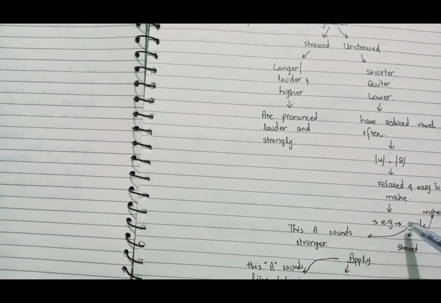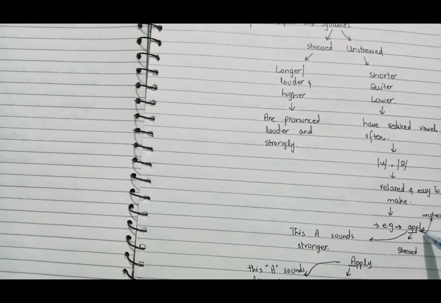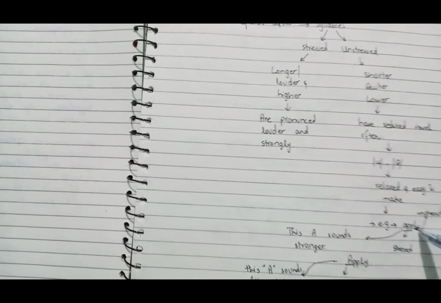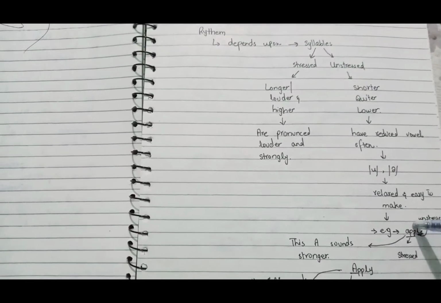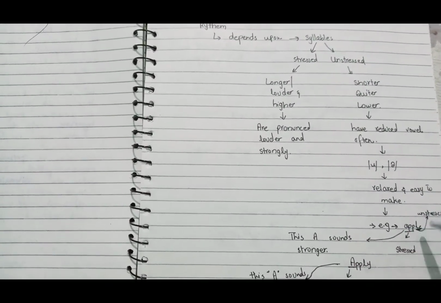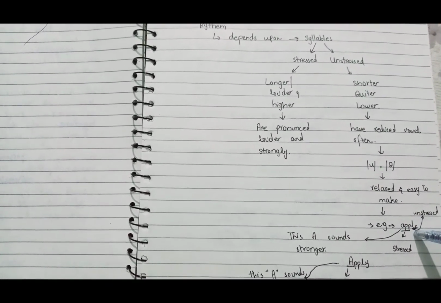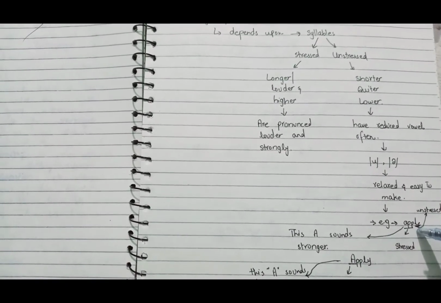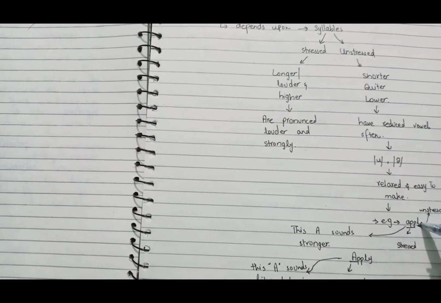The first is the stronger one, and the schwa is the quieter one. So apple consists of two syllables, the first one stressed and the other unstressed.